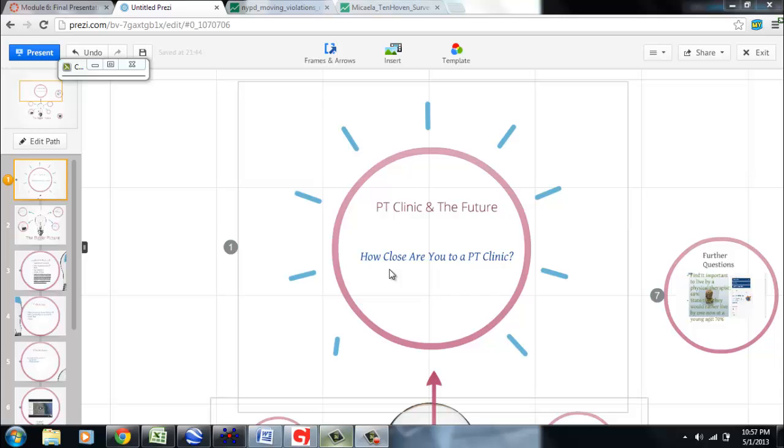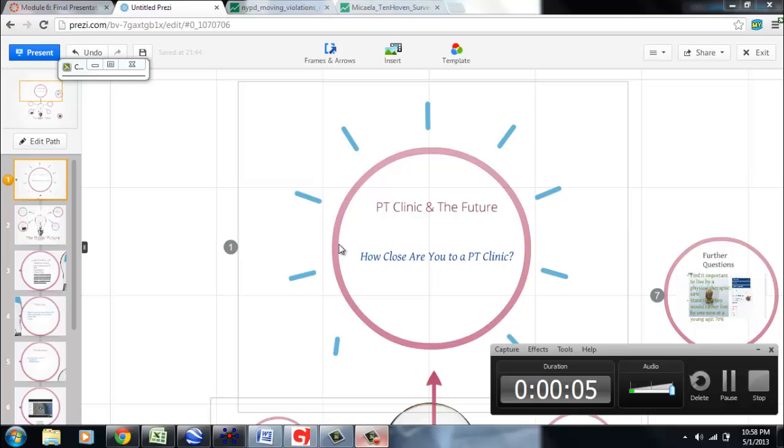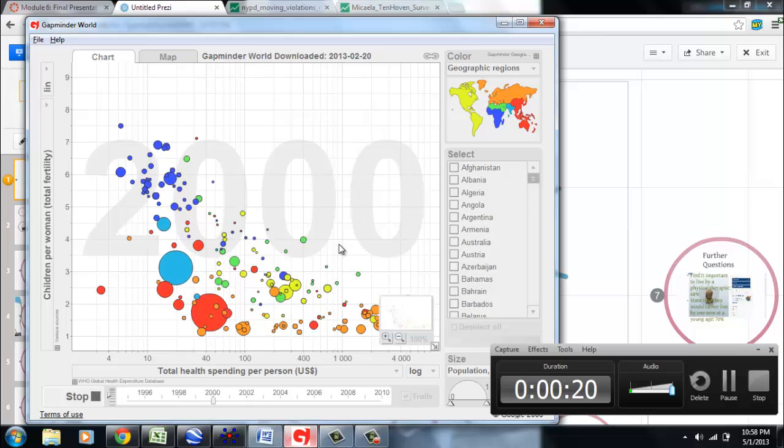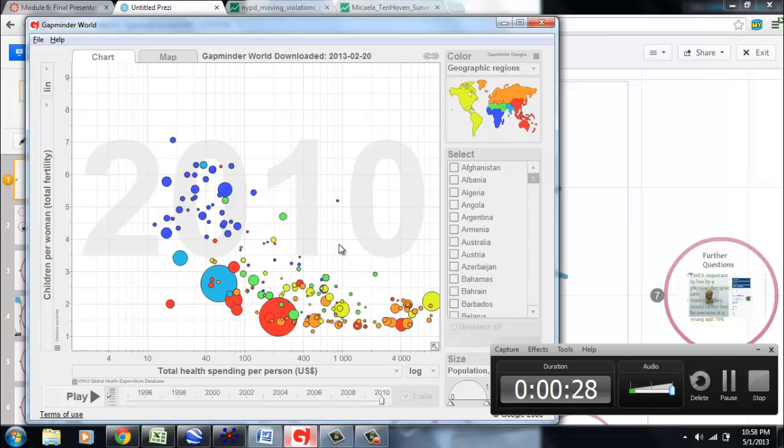Here's my Prezi presentation, and I wanted to show PT clinic use now and in the future. The reason why I wanted to look at it was on Gapminder, I found how much spending per person they spend on health. I wanted to show that from 2000 the US was at almost $5,000, and if you look at how the amount changed to 2010, the United States reaches over 8,000, so it almost doubles.